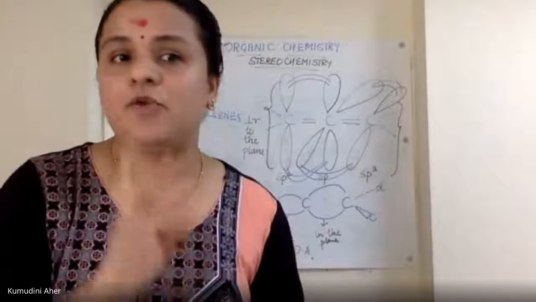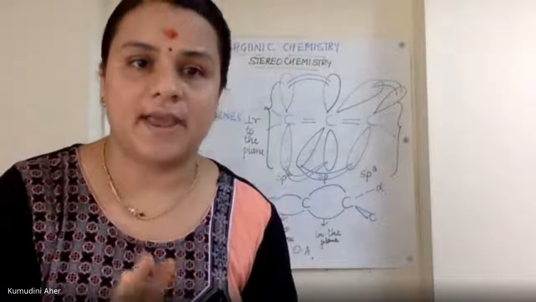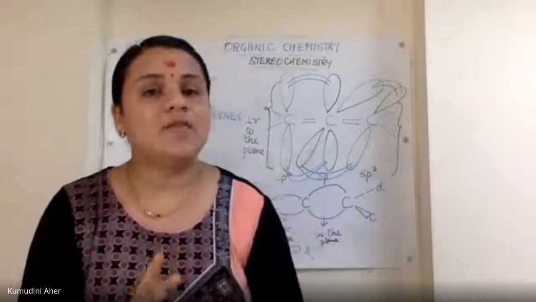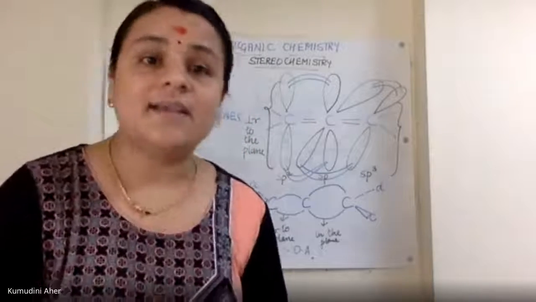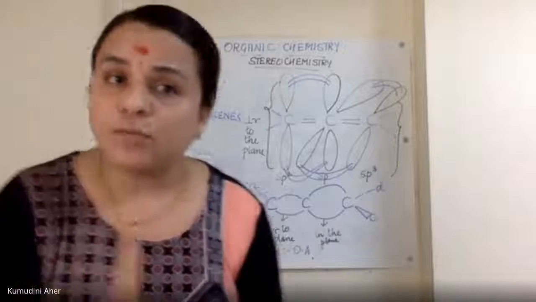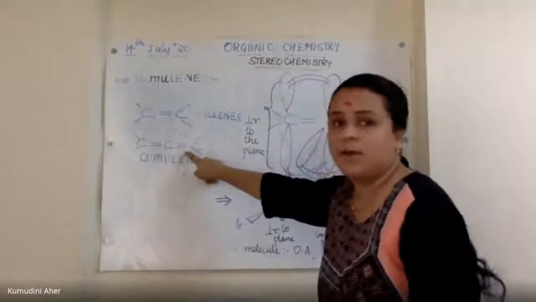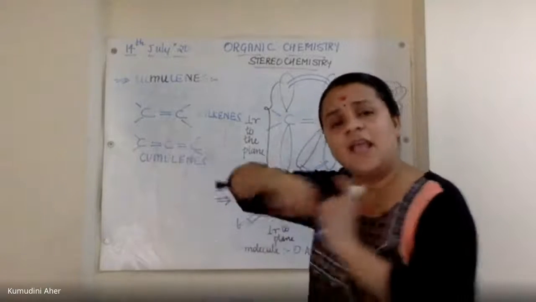So that is why I am going to spend 2 more minutes and explain this all over again. We are talking about alkenes. Alkenes are basically unsaturated compounds. An extension of alkenes is your cumulenes. Cumulenes are molecules which can have n number of C double bond C, C double bond C, continuing till the end.